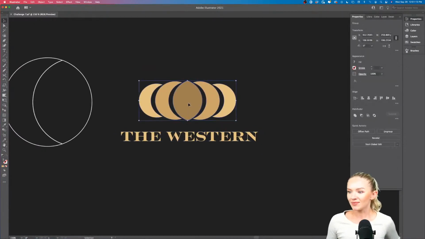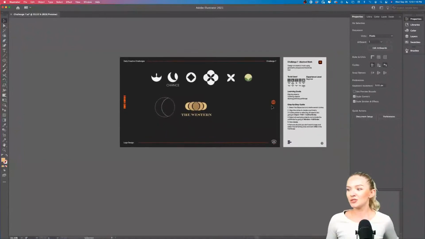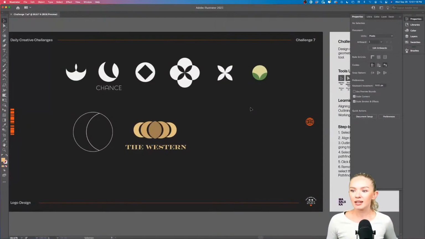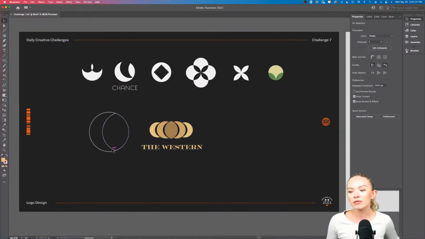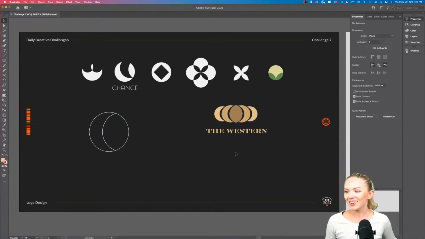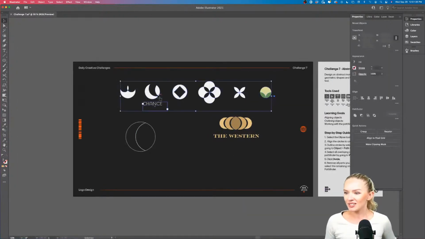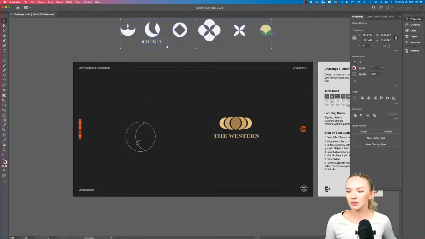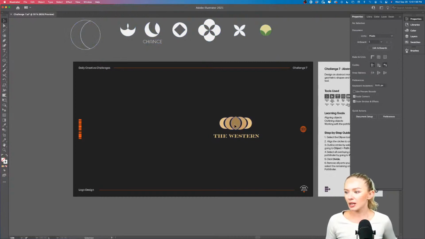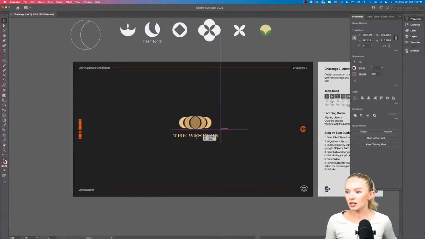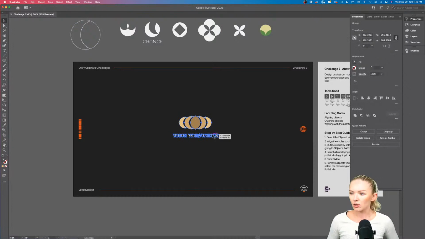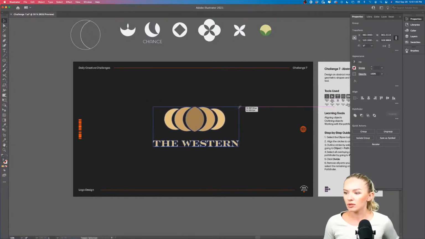So yeah, that's how people invent new shapes, by experimenting. And the divide tool can be a really, really good help creating those random experimental shapes. All right, so I'm going to put all of these to the side, and I want you to pick and choose your favorite option that you've created out of all the experiments, and put that into the center, and outline it, Command Shift O, and make it quite large so it's visible when you submit it.